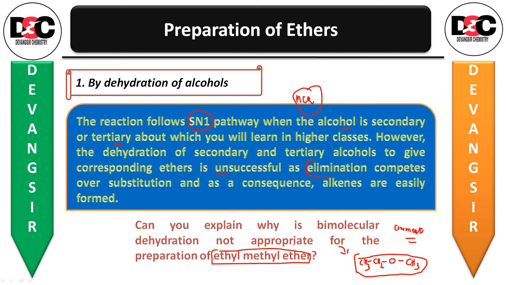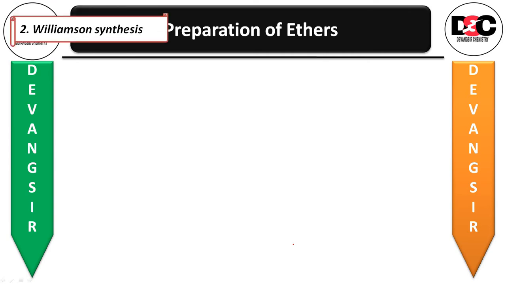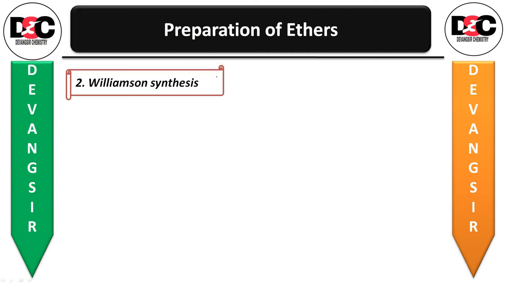Then the second reaction, which is a very important one, is the Williamson synthesis. Let us discuss it. Alexander Williamson was born in London of Scottish parents.